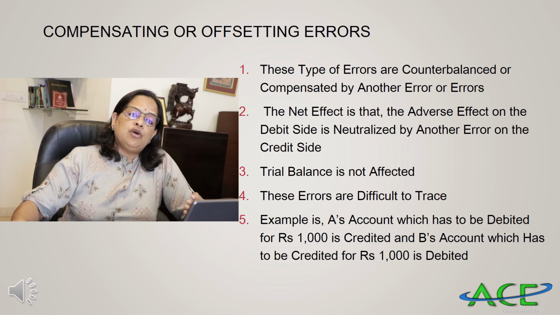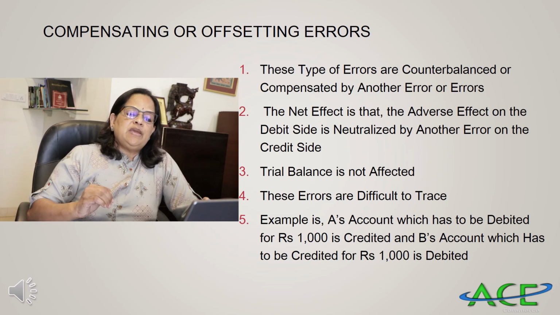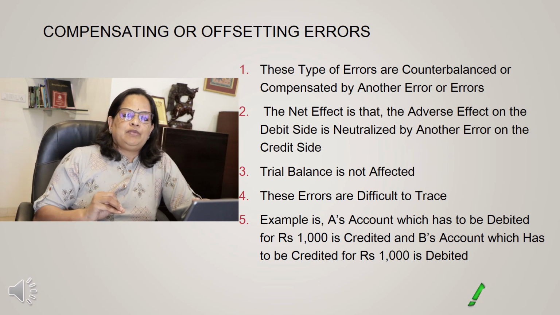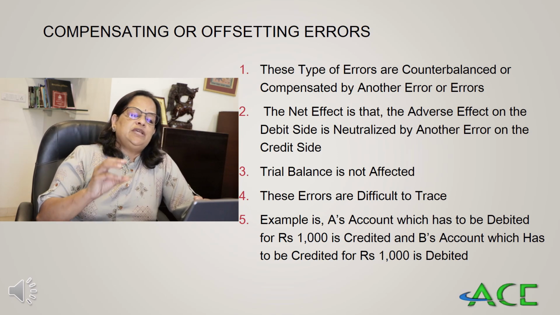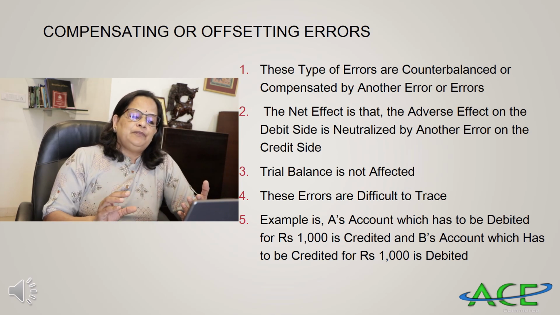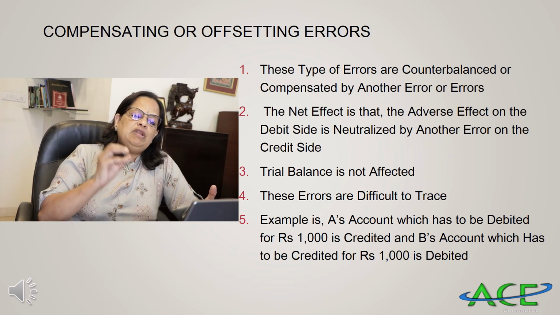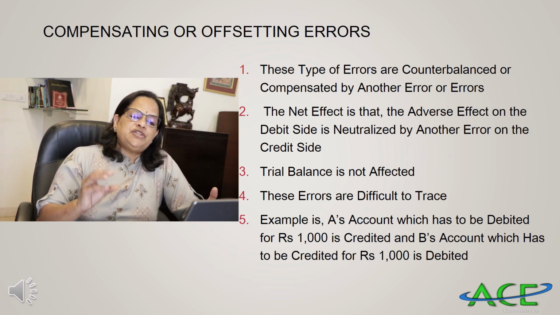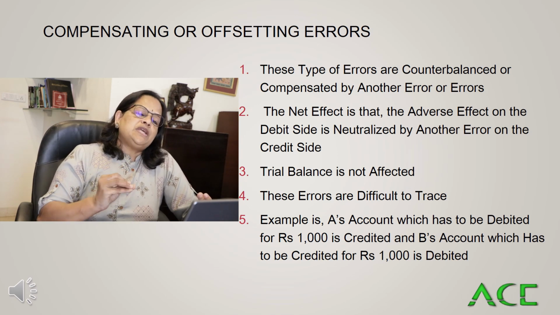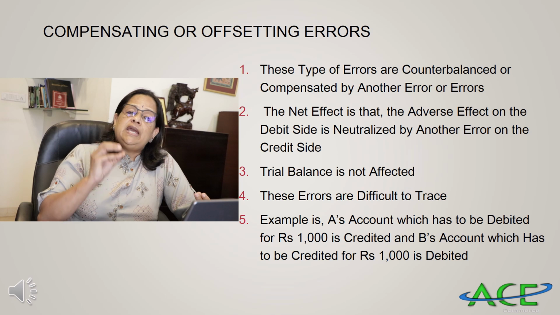Now, compensating or offsetting errors. These types of errors are counterbalanced or compensated by another error or errors. Offsetting or compensating: one error is compensated by another error. So the net effect, that adverse effect on the debit side, will be neutralized or adjusted by another error on the credit side. Here also we have to remember that the trial balance is not affected, and it's very difficult to trace these transactions.